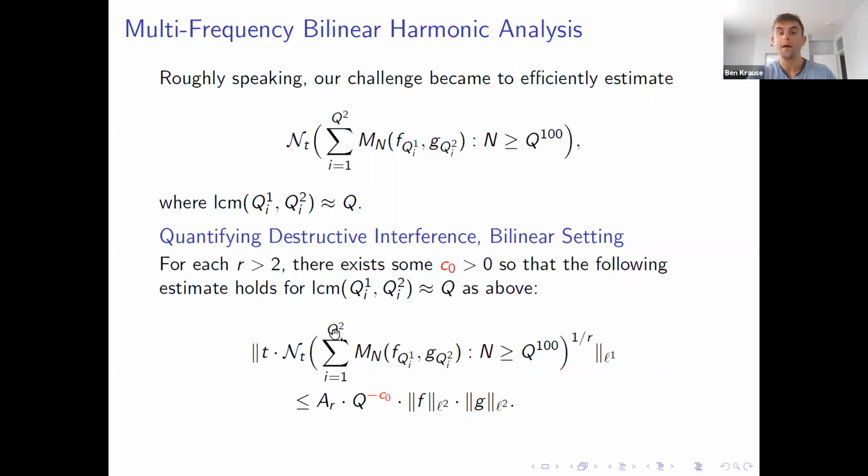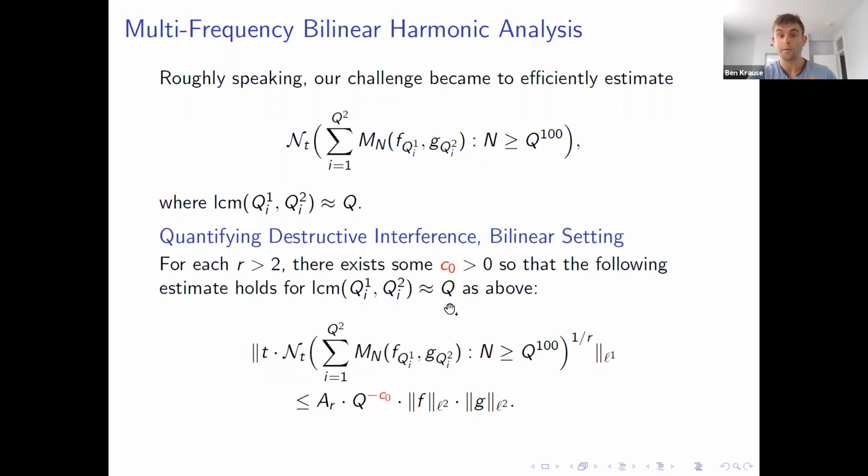So one more time, I look at this superposition of averages, and I ask how many balls of radius t it costs to cover the superpositions as our scale increases. And what this estimate says is that we can do a little bit better than t to the negative r.